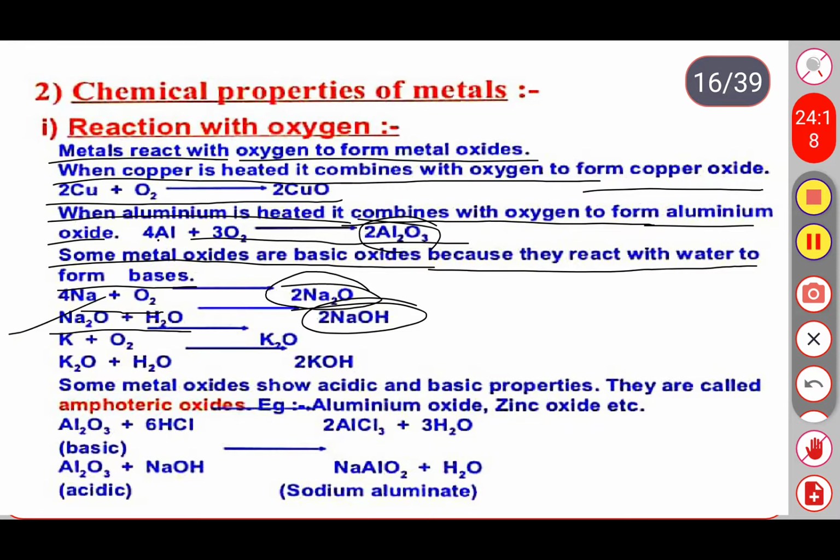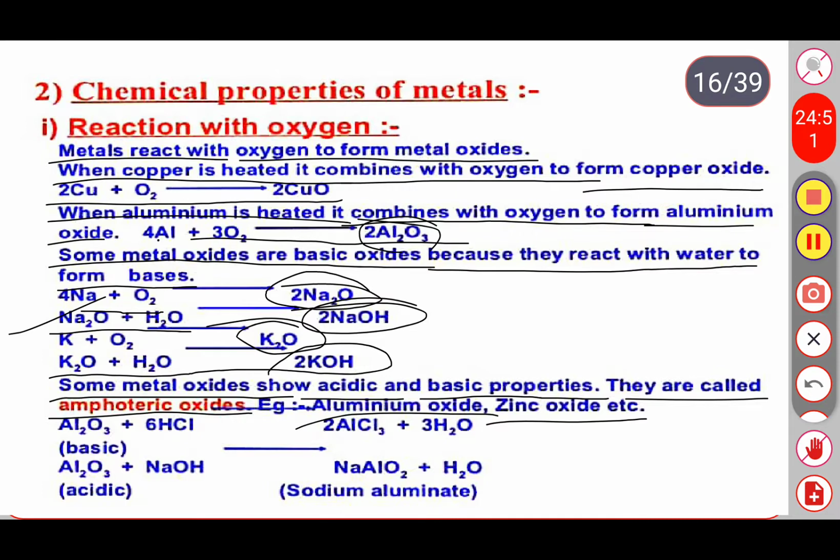And one more example is given here. When potassium is burned in the presence of oxygen, it gives potassium oxide, and when that potassium oxide is dissolved in water, it gives potassium hydroxide. Here potassium hydroxide is also nothing but a base. Some metal oxides show acidic and basic properties. They are called amphoteric oxides. For example, aluminum oxide and zinc oxide are the best examples of amphoteric oxides.